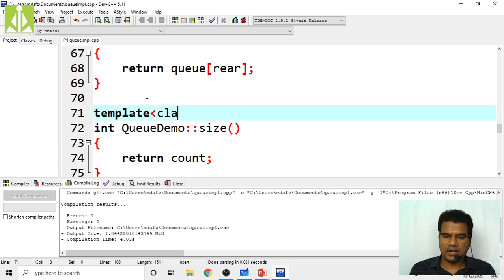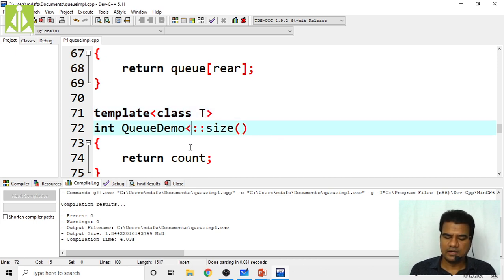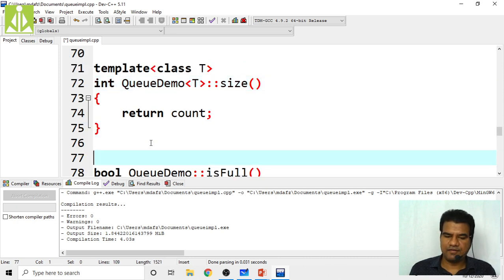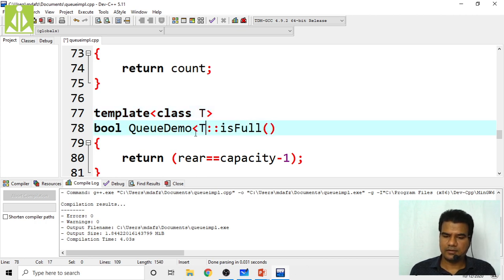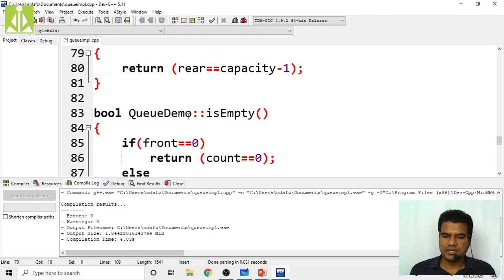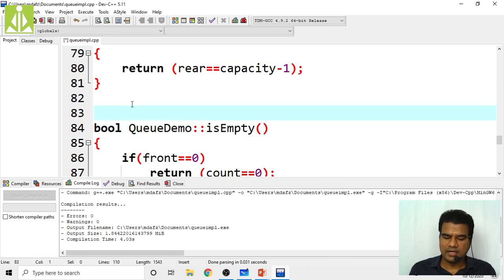Template class T, and here also you have to put one T, because your class is template. Now all your function definitions must be function templates, so that I am doing now. Template class T, here T, class is template.